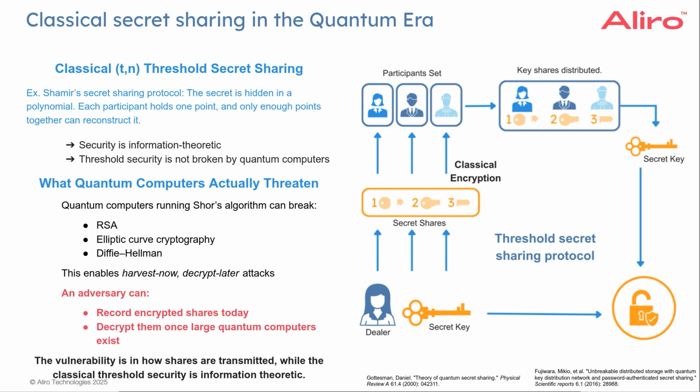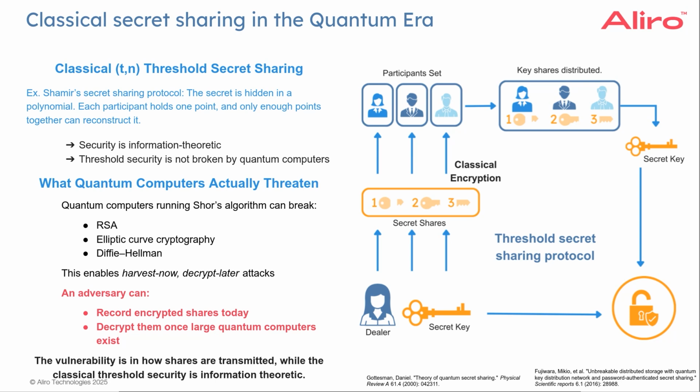Otherwise, you might be overfitting or underfitting. You will not be able to reconstruct the polynomial without enough points put together. So this is an example where one can prove that the security is information theoretic, in the sense that if the number of points or shares is less than the defined threshold, you do not have enough information to reconstruct the secret. And this threshold security, which is information theoretic, cannot be broken by quantum computers either.